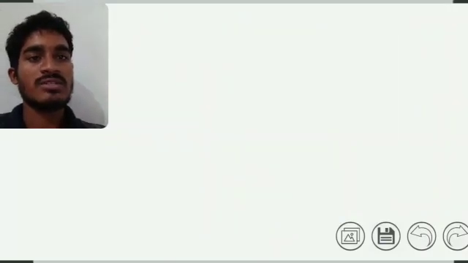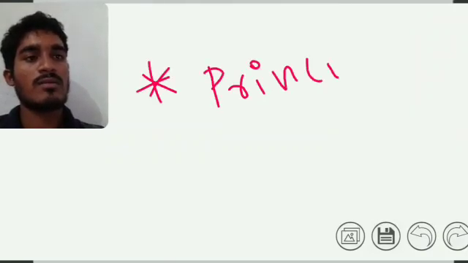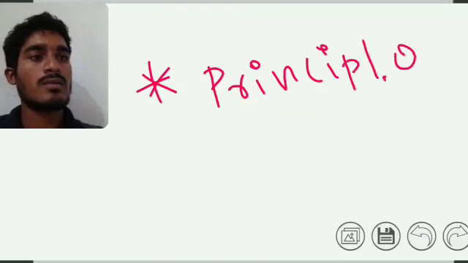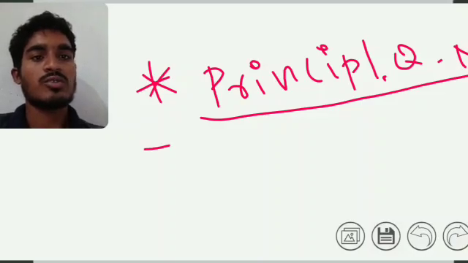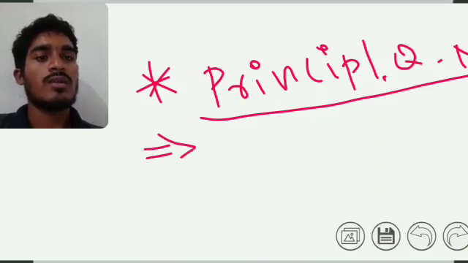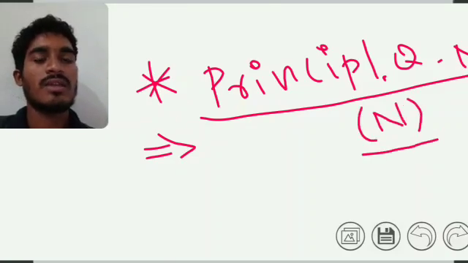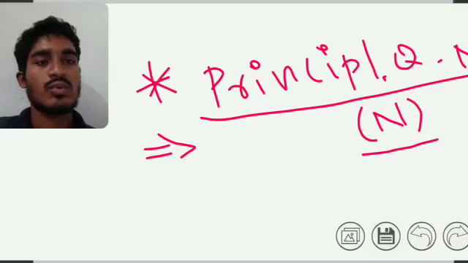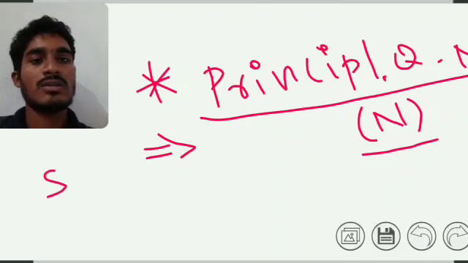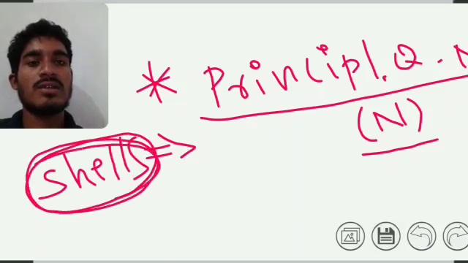This is the first, the principal quantum number. The principal quantum number was first proposed by Niels Bohr, and it is denoted by n. The main function of the principal quantum number is the energy, or the energy differences, in shells. Every atom is covered by shells.